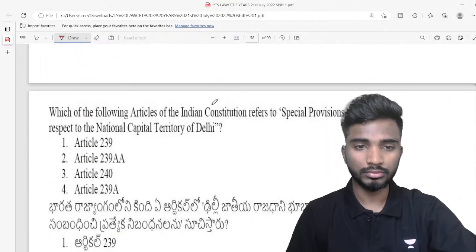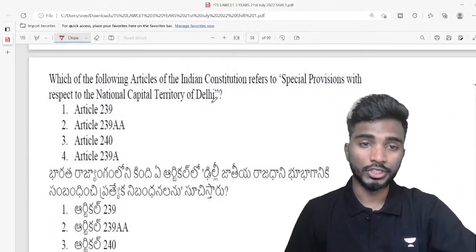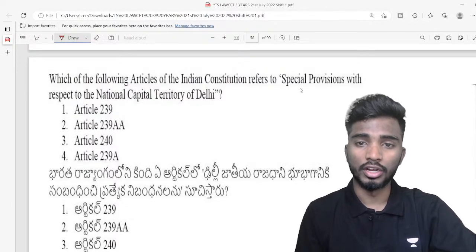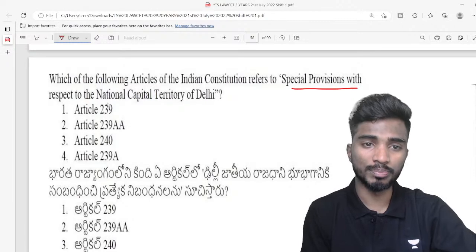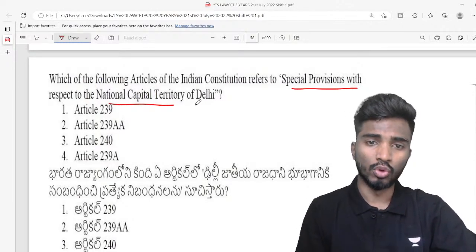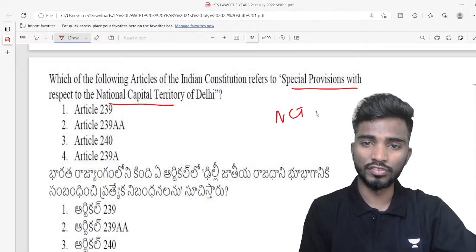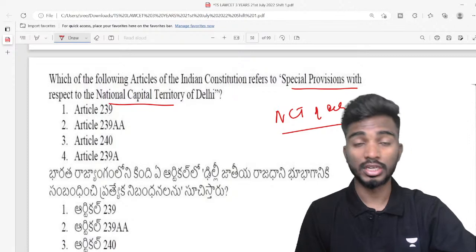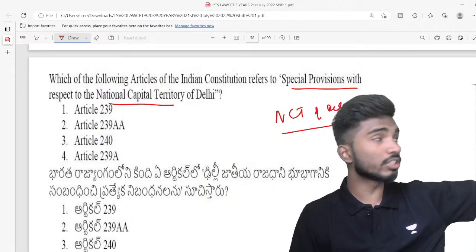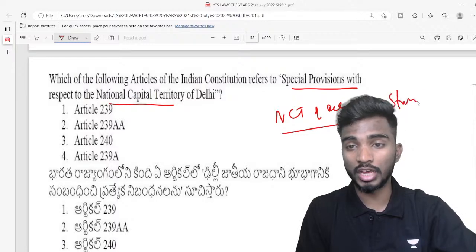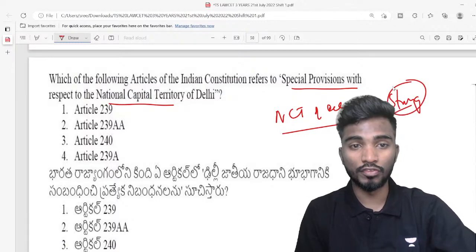Next, very important question. Which of the following articles of Indian Constitution refers to special provisions with respect to the National Capital Territory of Delhi? This is known as NCT of Delhi, because Delhi is in a very strategic location, as it is the capital of India.